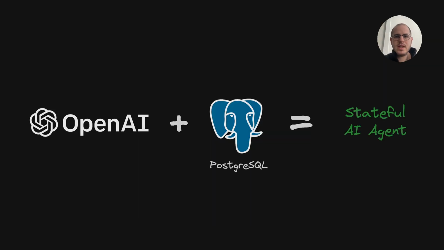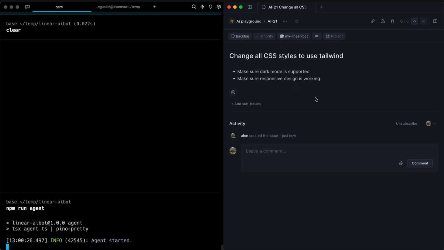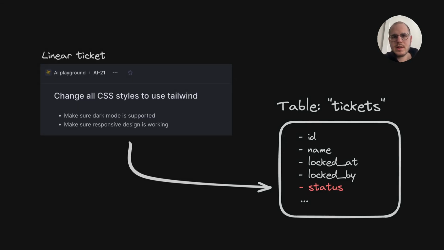So the core idea is to combine a large language model with a more traditional database like Postgres. This database allows us to add persistent memory to our application. So in our example, we want to remember all the tickets that the agent is currently handling and what their status is. When a ticket has been assigned to the bot in Linear, the bot is responsible to create a new record in the Postgres database in the ticket table, for example. So as you'll see, there's a column here called status, and that one is very important.